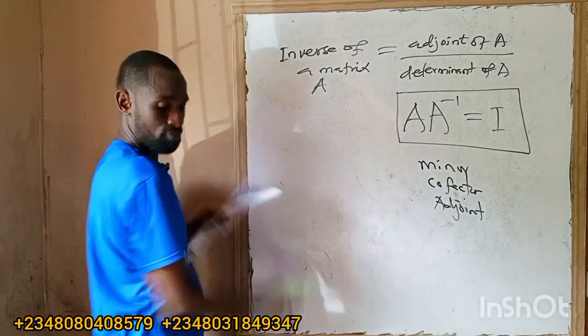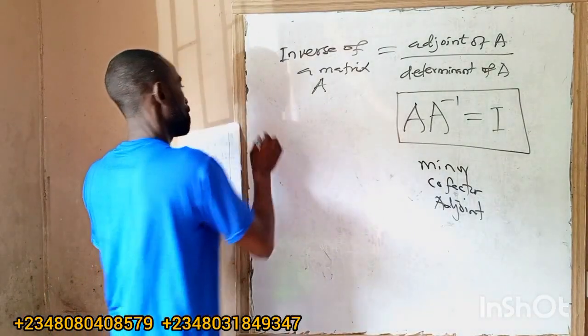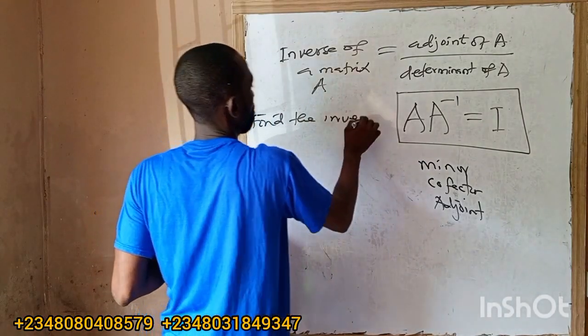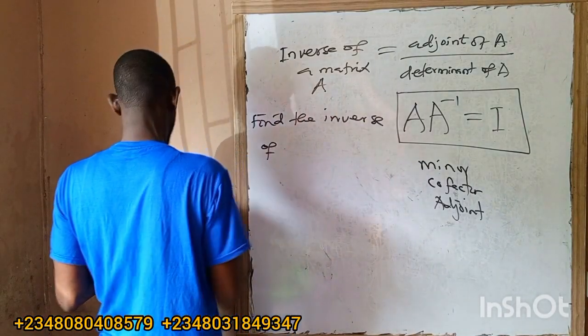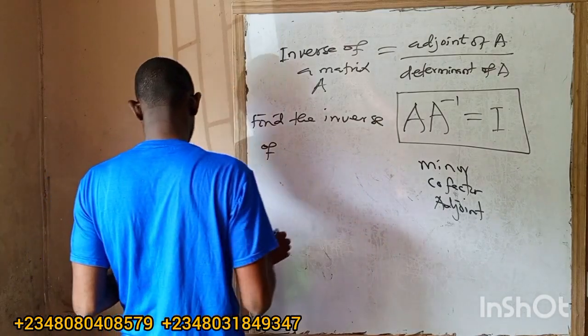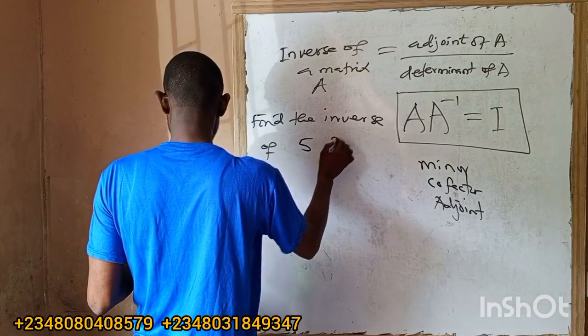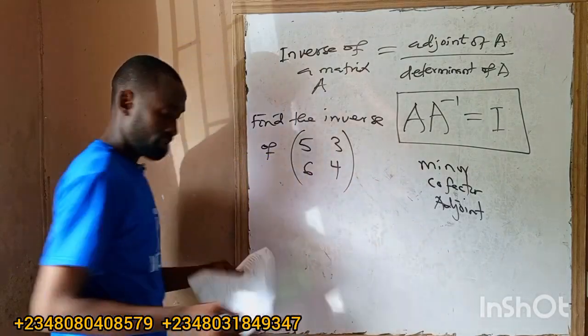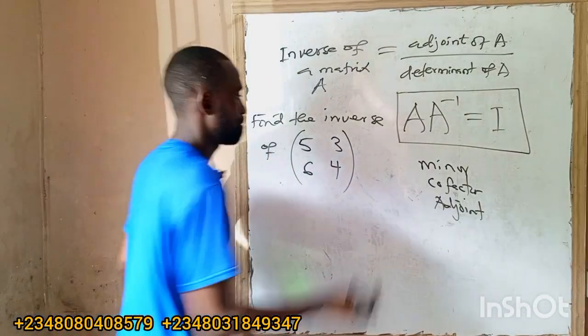Find the inverse of this matrix 5, 3, 6, 4. Okay, so I'll give us the options.